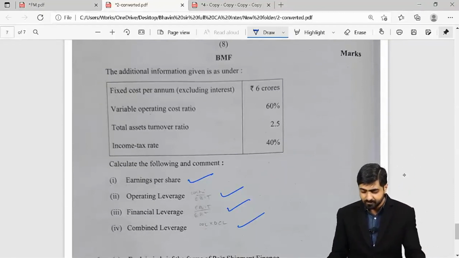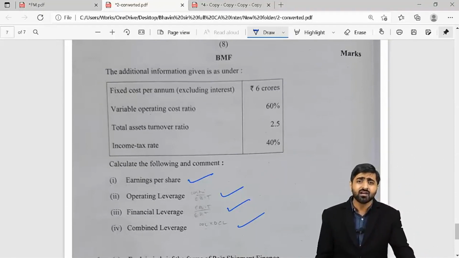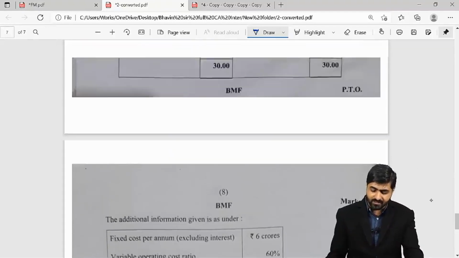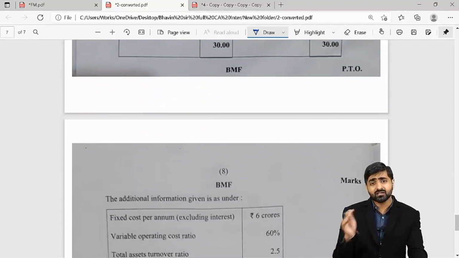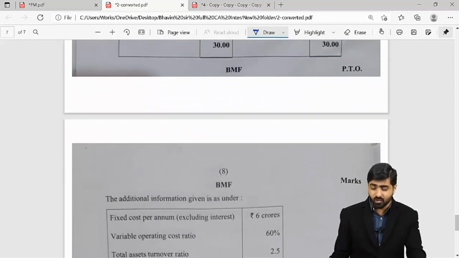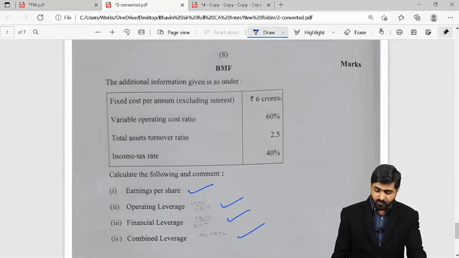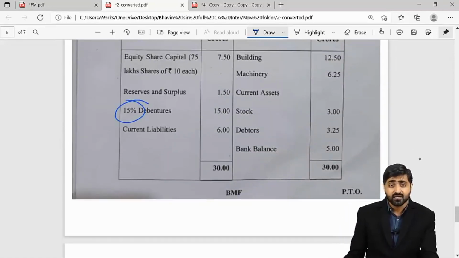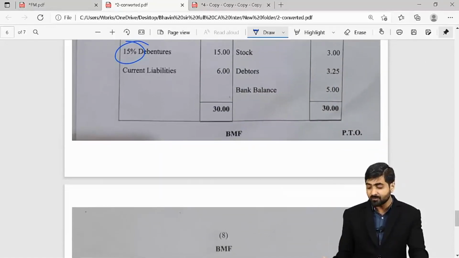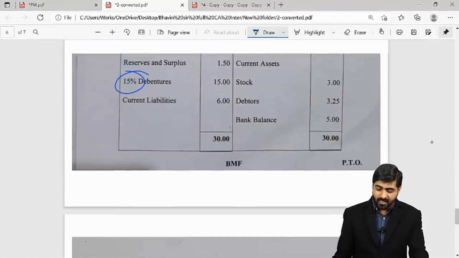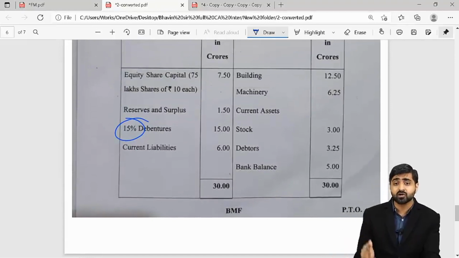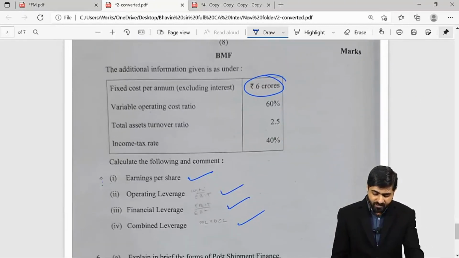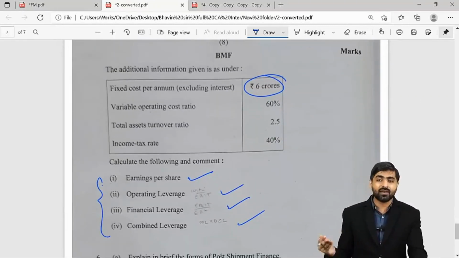So extremely easy. We just have to take the income statement first. We have to prepare the income statement by considering your total asset turnover ratio. So you will get your sales first. From that sales, you will subtract variable cost, and then you will get contribution, from which you will subtract fixed cost. Then from EBIT, you will subtract the amount of interest. So that's how your income statement will be completed. EBT, from that tax impact, and all the profits belong to equity shareholders because there is no preference share capital. Okay. So accordingly, we could have calculated here EPS, OL, FL, and CL.